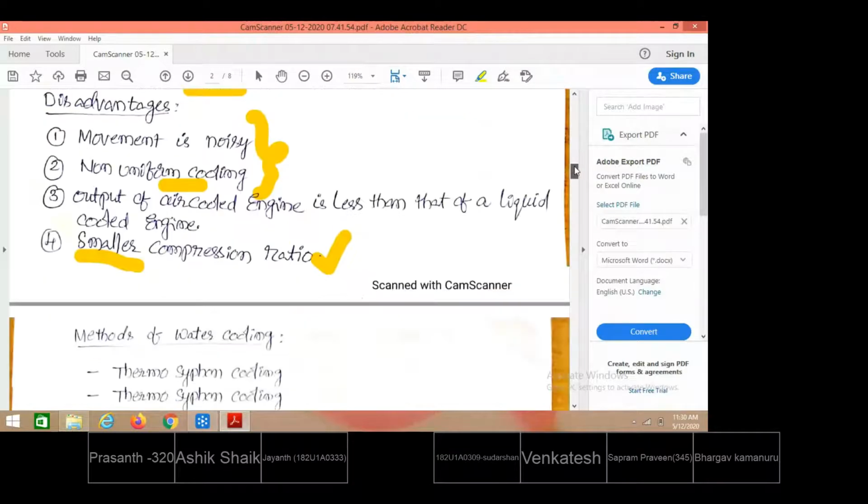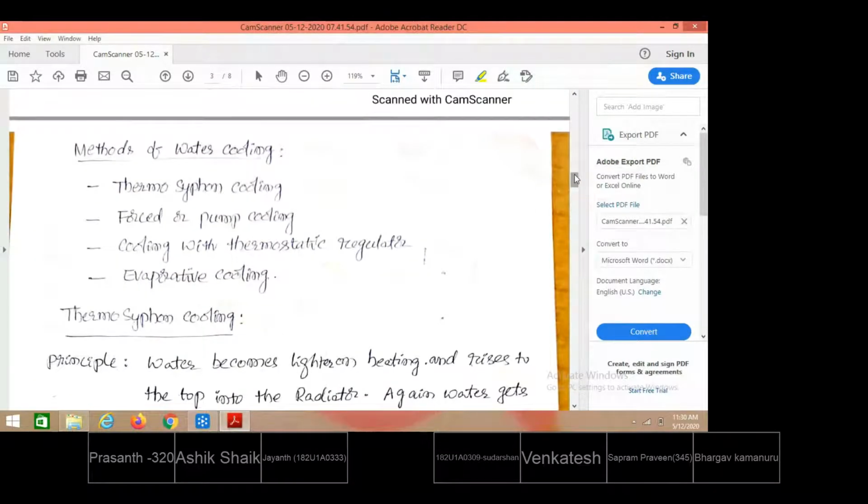Next, when it comes to water cooling, how many ways can we provide water cooling systems? Thermosiphon systems, forced or pump cooling systems, cooling with thermostatic regulator, and evaporative cooling. One after the other we will see. So thermosiphon cooling is a very natural kind of system.